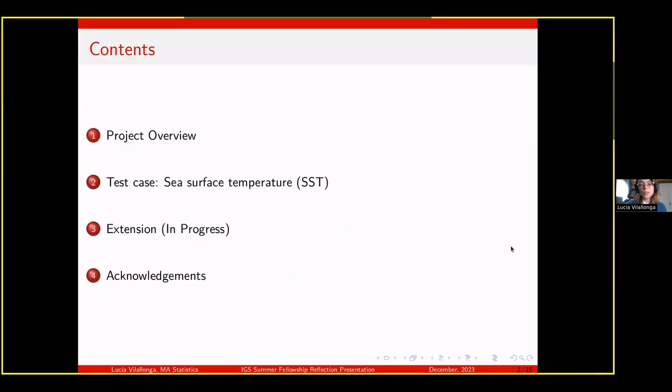So here's a roadmap of my presentation. I'll start with a project overview, a test case implementing a paper on sea surface temperature prediction, an extension to the weather variables that we are interested in, and some acknowledgements.